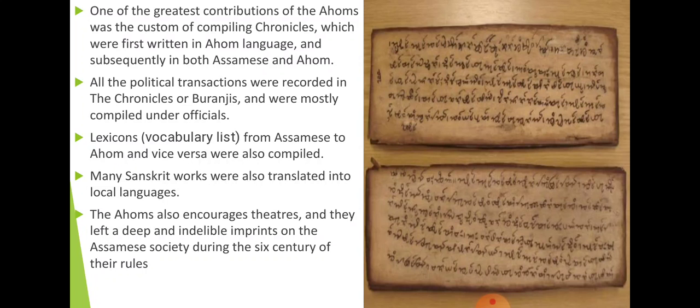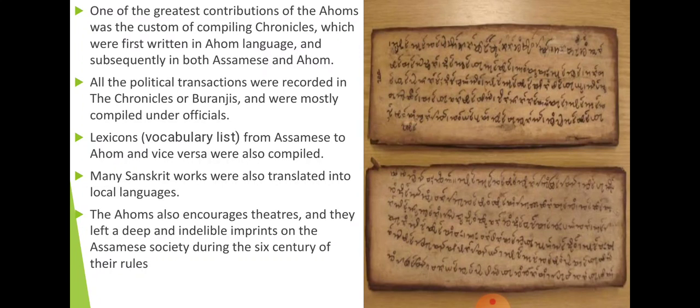All the political transactions were recorded in chronicles or Buranjis and were mostly compiled under the officials. The rulers had decided several officials or officers who had the responsibility of taking the record of the political transactions, meaning the changes seen in the Ahom kingdom were written by the assigned officials of the Ahom rulers.